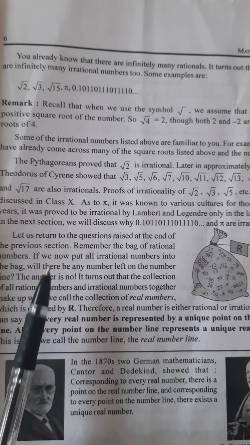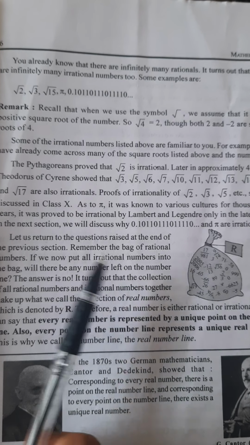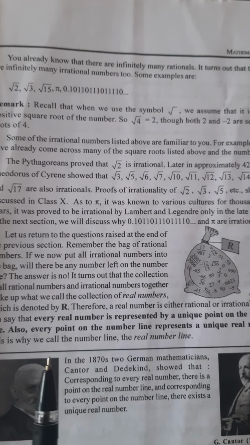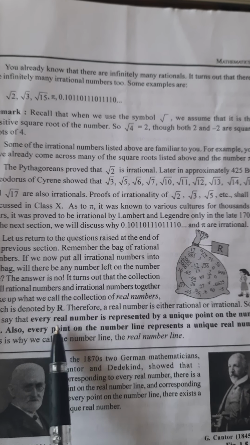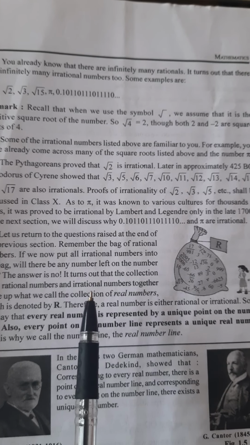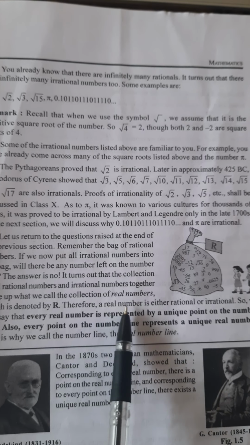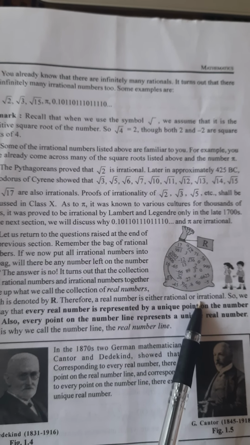So totally, the number line we studied in the first class consists of the collection of rational numbers as well as irrational numbers, collectively called real numbers, and hence the number line we draw is called the real number line. Therefore, a real number is either rational or irrational.